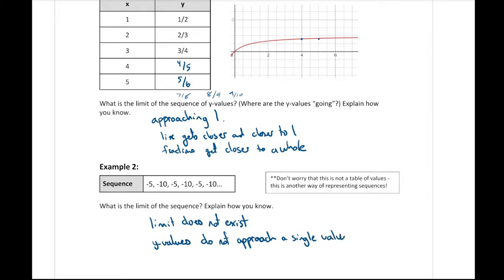So the y values are not approaching a single value or headed in one direction. They're just alternating back and forth between the two. So again, we've looked a little bit at what limits mean in terms of a graph or a number set.